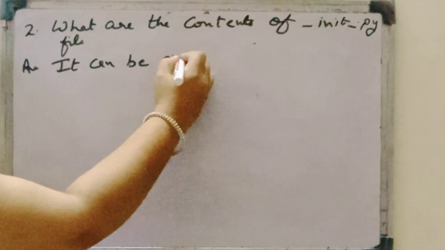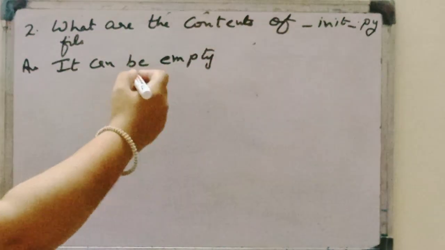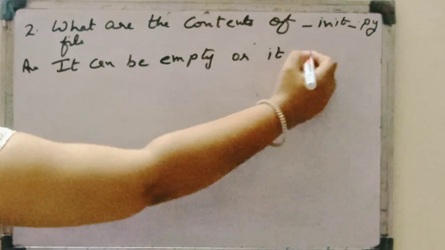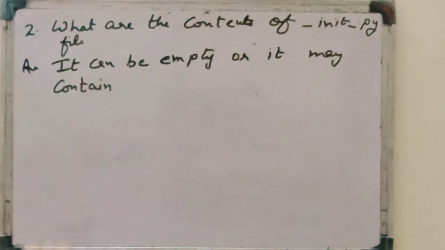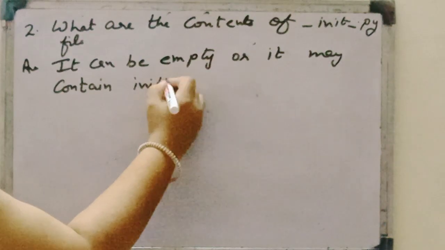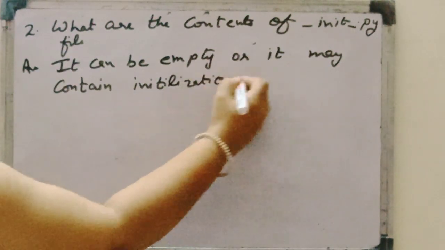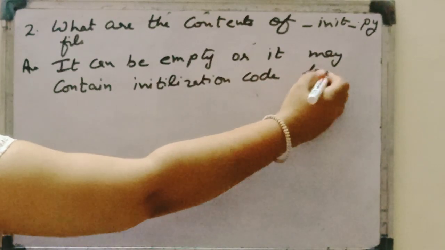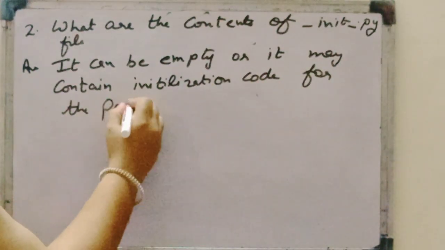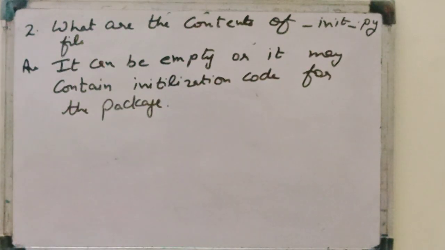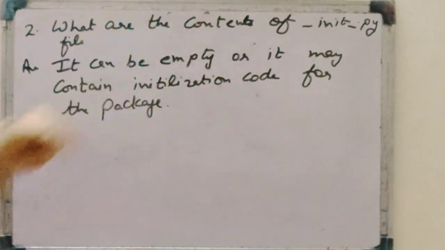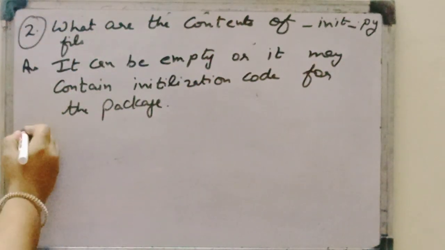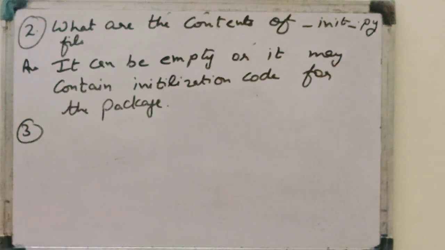It can be empty, or it may contain initialization code for the package. Because this file is very much a must when we say that this is a package. If this file is not present, it will not be treated as a package. So this question is also important.